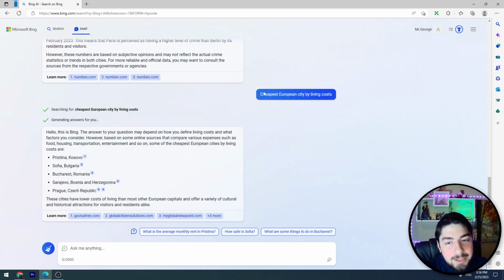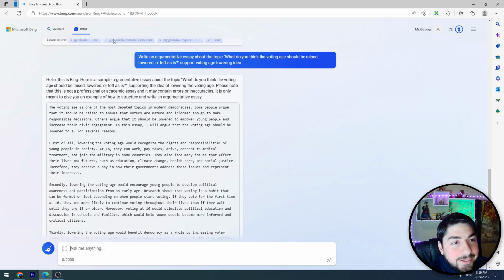Also, I asked Bing AI tool to name the cheapest European city by living cost, and you can see the results here. On the first place is Pristina, the capital of Kosovo. So there is the lowest living costs in entire Europe, guys.